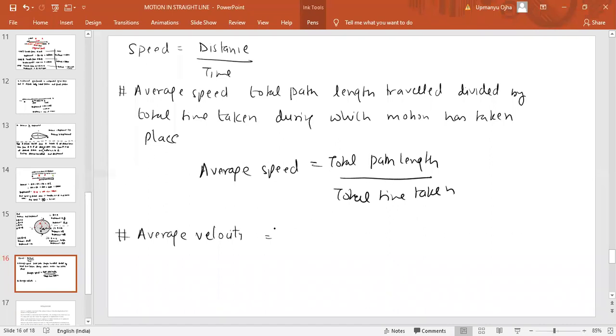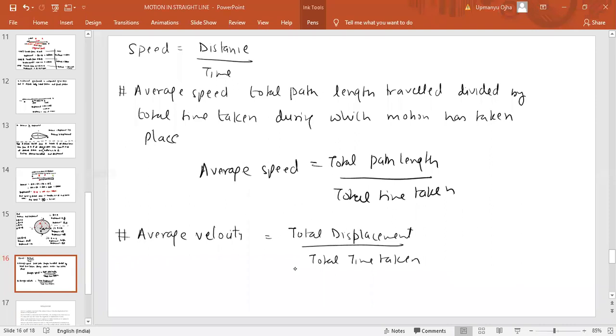Average velocity is total displacement by total time taken. That is known as average velocity.